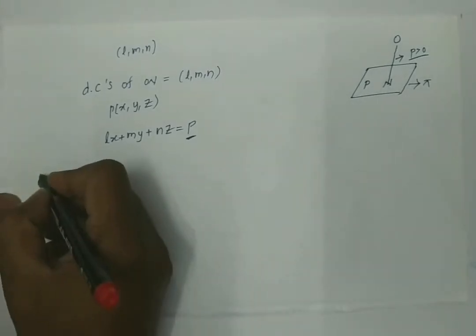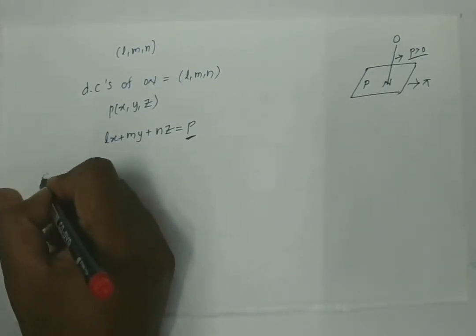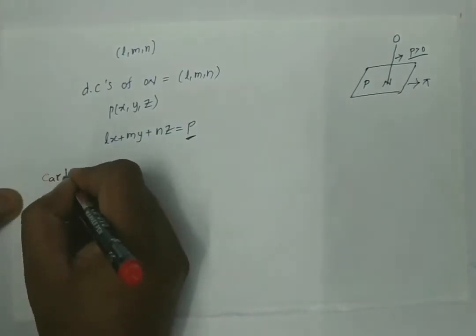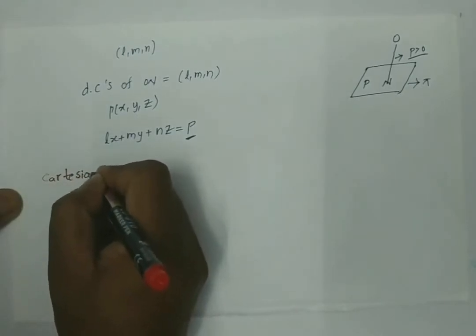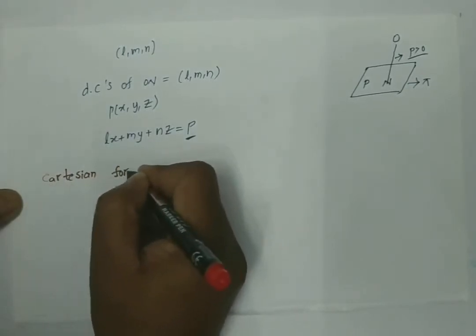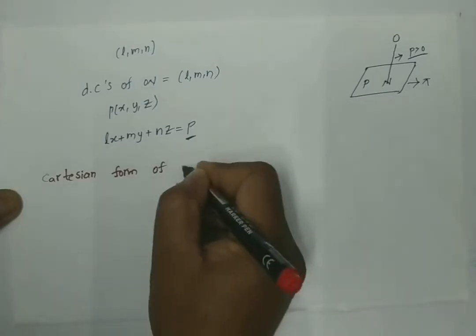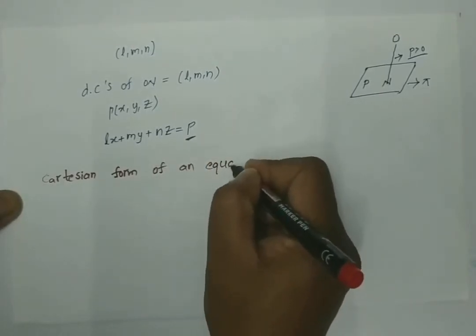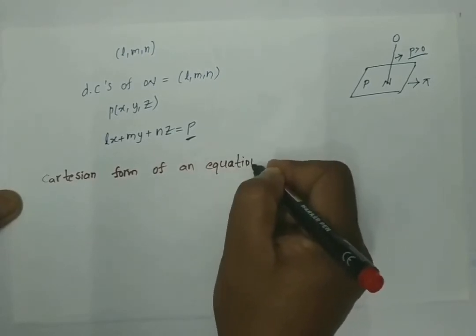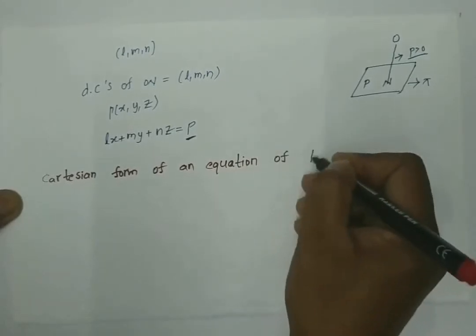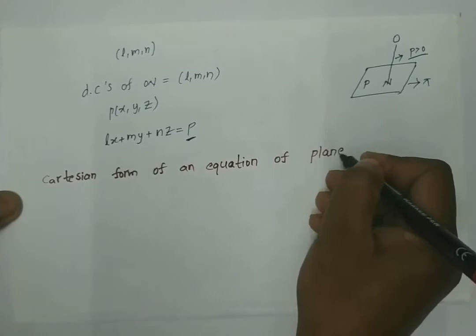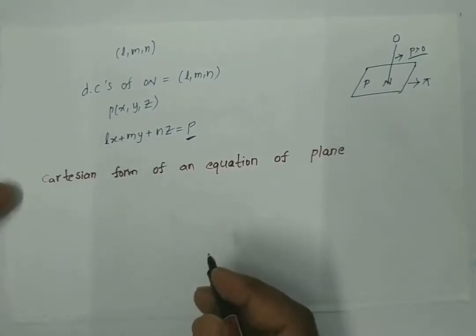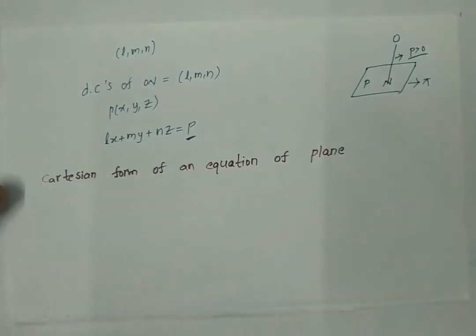Now let us see the Cartesian form of the equation of a plane. That means, now let us see what the Cartesian form of the equation of a plane is.